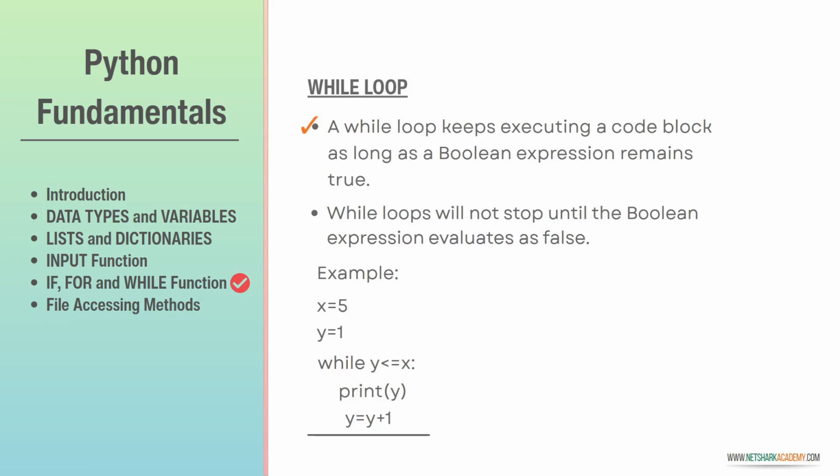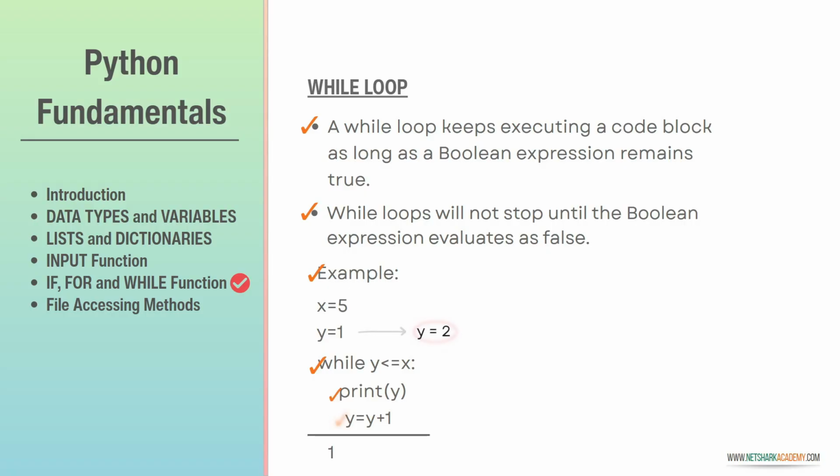While loop. A while loop keeps executing a block of code as long as a Boolean expression remains true. It will continue running until the condition becomes false. For example, x is equal to 5 and y is equal to 1. While y is less than or equal to x, keep on printing y. So it will print 1 in the first execution because y is 1.